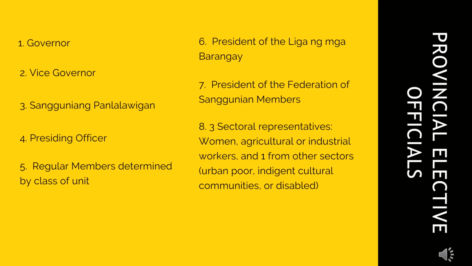These are the elective officials of the province. We have governor, vice governor, sangguniang panlalawigan, presiding officer, regular members determined by class of unit, President of the Liga ng mga Barangay, President of the Federation of Sanggunian Members, and 3 sectoral representatives from women, agricultural or industrial workers, and 1 from other sectors such as urban poor, indigent cultural communities, or disabled.